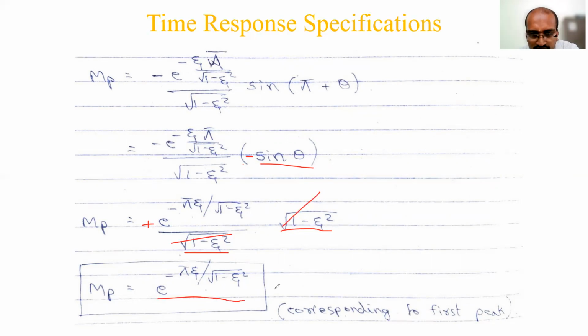So quickly we have done 3 derivations now. These are the 3 important derivations as far as asked in the exam. Peak overshoot: if you multiply this value by 100, you will get the percentage peak overshoot. Normally in problems they will sometimes give the percentage, so you need to convert that into a decimal by dividing the value by 100. Or if you want to keep it in percentage, you have to multiply by 100. So very simple. Next we will have the last one, settling time.